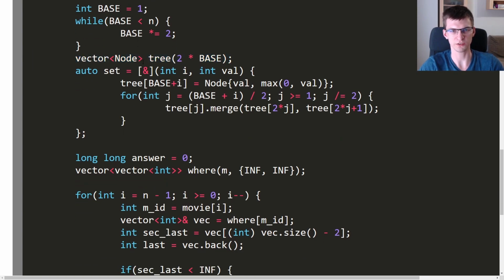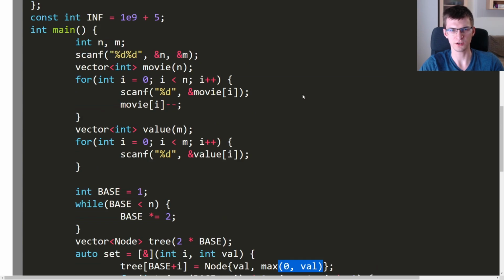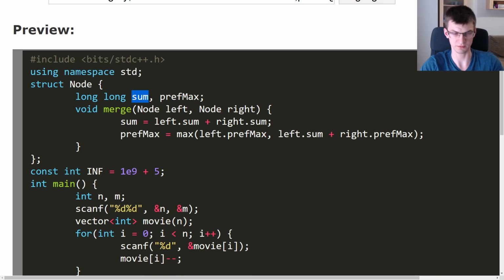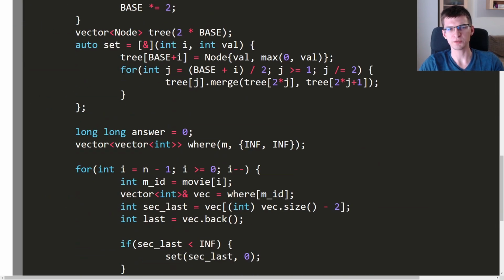I create a vector of nodes of size 2 times this base, and I have a function which takes index i and new value val, and it puts this value in a leaf of the segment tree. Leaf number i has index base plus i. I set values as value and max of 0 and value. So here the sum of all elements is just value, and prefix max is the maximum of 0 and this value. And I update on the path to the root. Nothing fancy here, I just run function merge.